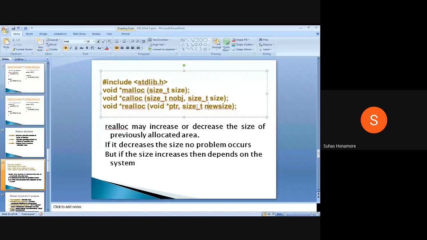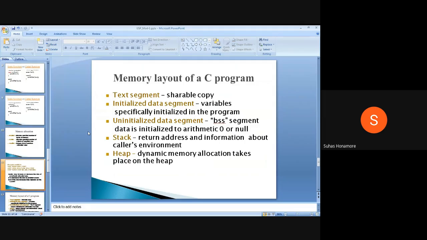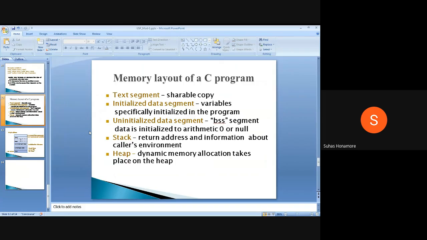If you are asking for more memory than what existed previously, it depends on the system. Sometimes the system may not have sufficient memory, and then the system will crash or return a realloc failure. That happens internally; if you have exception handling for it, you will handle it, or else the system will crash. That depends completely on how you are handling it. Depending on this, we have the memory layout in C programs.